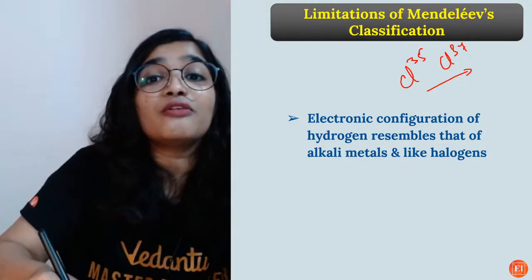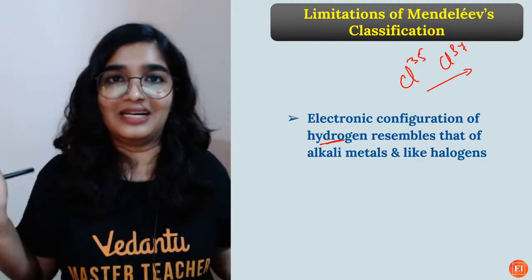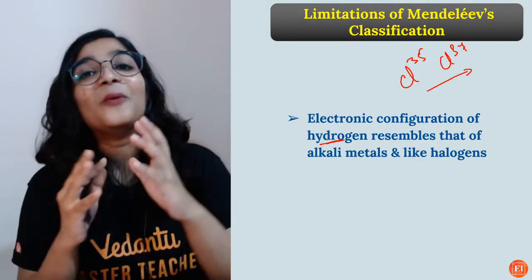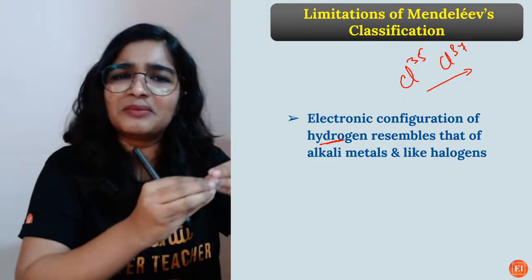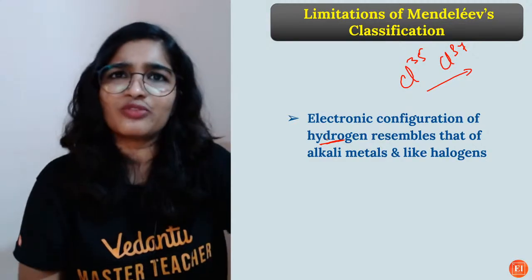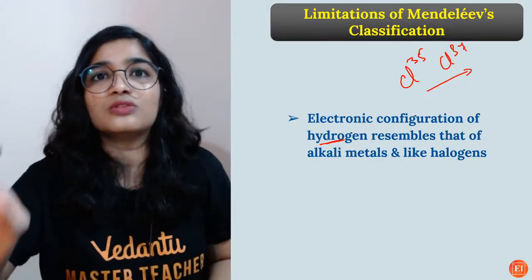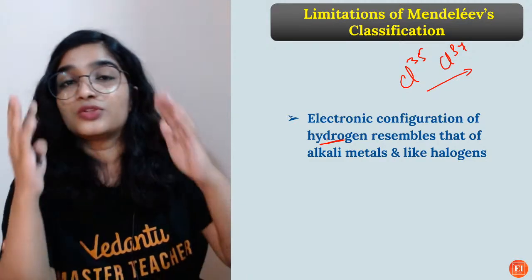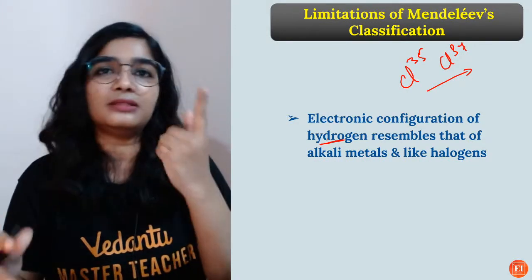And the position of hydrogen could not be explained. To be frank, it is still a doubt, we are still working on it. Where is the position of hydrogen? It behaves as an alkali metal also, so should we place it in the first group? Sometimes it behaves as a halogen also, so should we place it in the 17th group? That confusion is still there. But when you go according to the atomic number, it is 1.